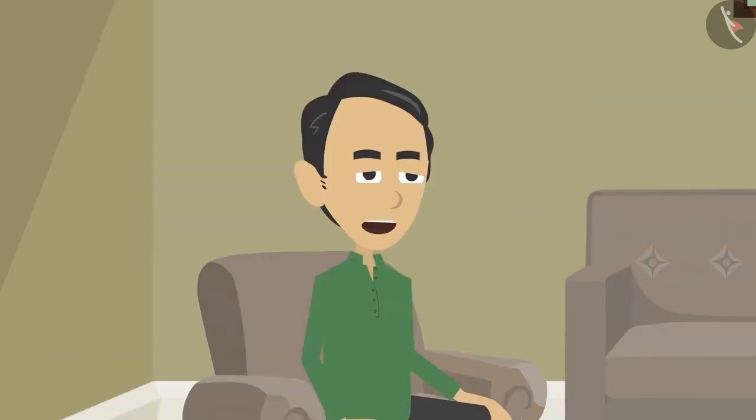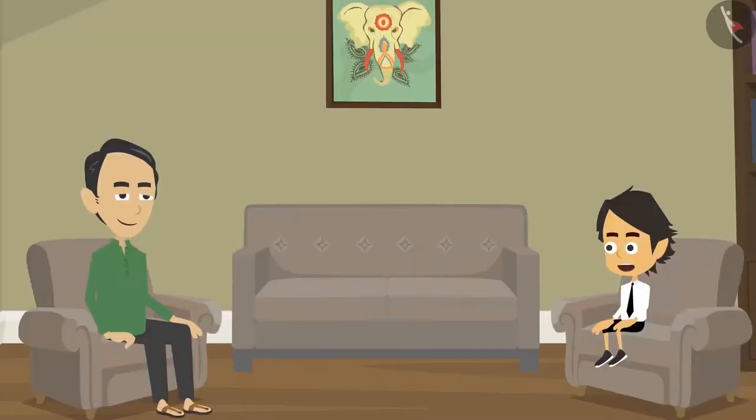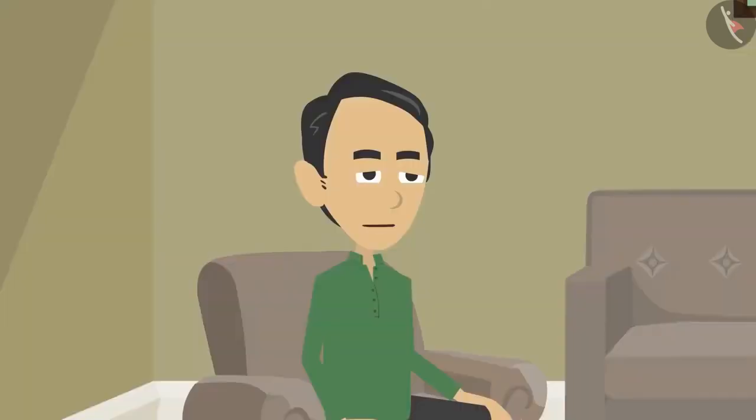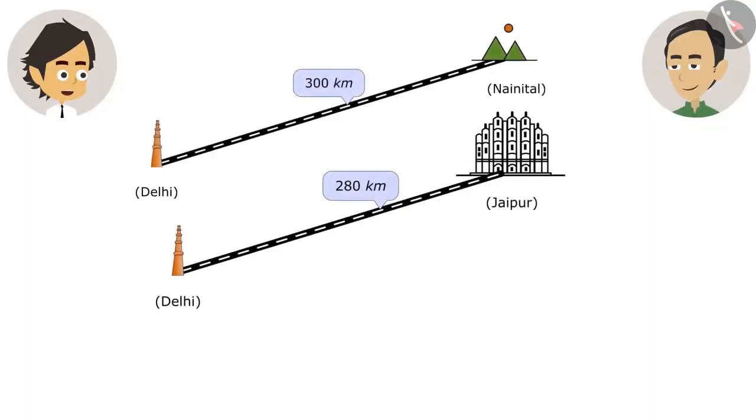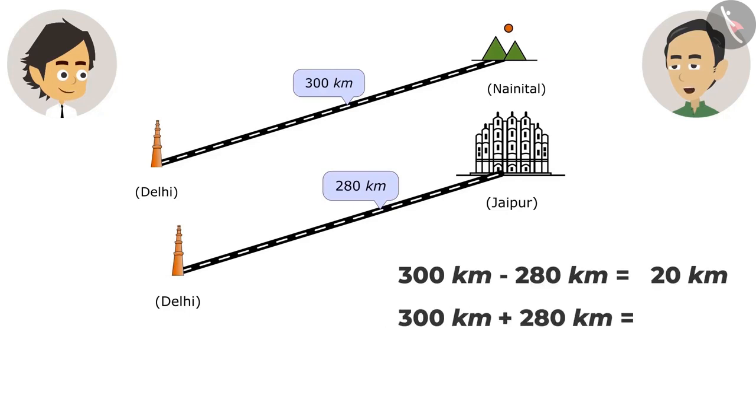No, the distance between the two is a lot. Let's go to Nainital and we will go to Jaipur some other time. No, Papa, the distance between Nainital and Jaipur is not much. Only 20 kilometers. No, Ayushman, there is a distance of 580 kilometers between the two. No, Rehansh and I have calculated. Nainital is 300 kilometers and Jaipur is 280 kilometers away. If we subtract both, then only 20 kilometers will be left. Yes, but when both are added, then it's 580 kilometers.